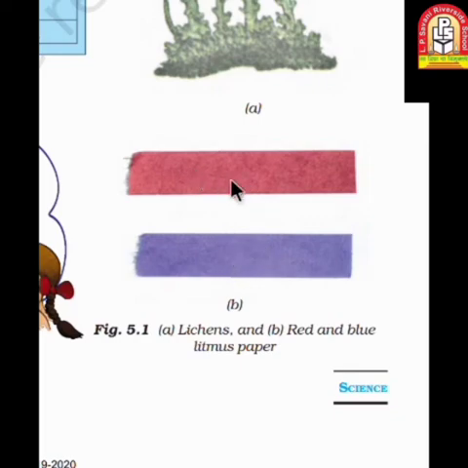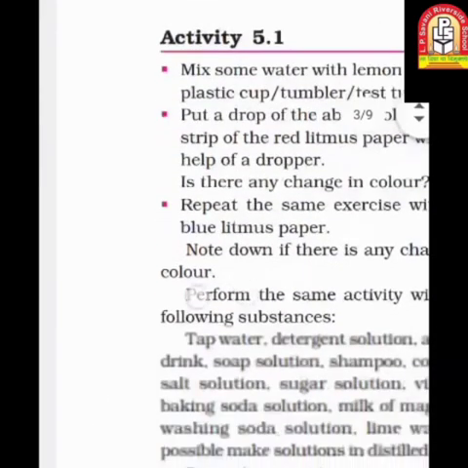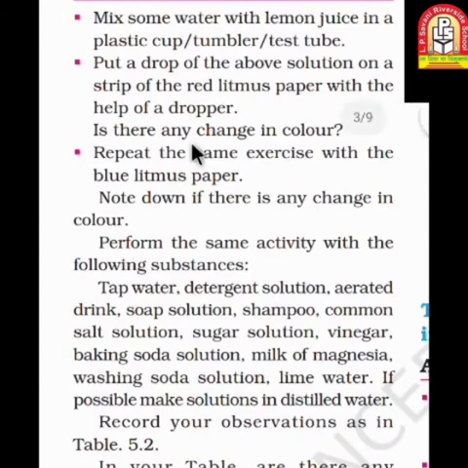If you dip the red litmus paper in a basic solution, its color will change into blue, and if you dip the blue strip in an acidic solution, its color will change into red. That's why with the help of color change we can conclude whether the given solution is acidic or basic. In activity 5.1, what we have to do is mix some water with lemon juice in a plastic cup or a test tube.